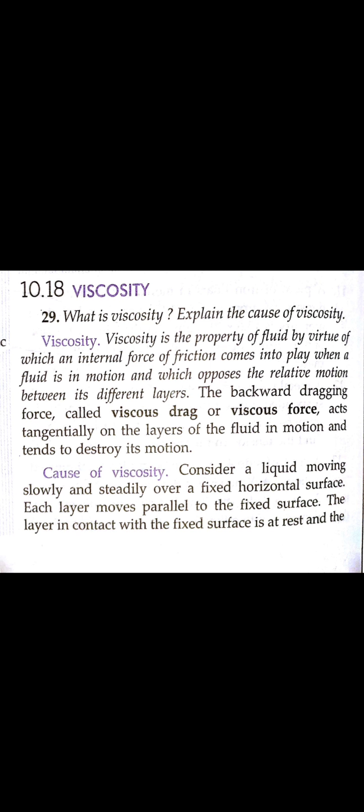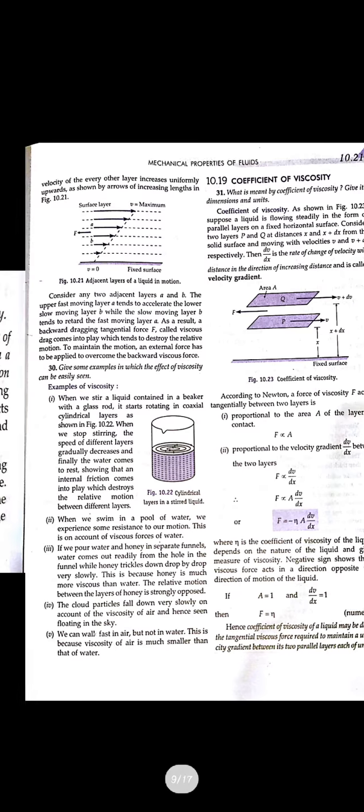Like if you keep a pipe's water running open, the liquid flows on the surface of the tiles. The tile is the constant, fixed part, and on top of it the liquid is moving. When you keep the tap on, the water flows, and the velocities of the layers decrease. The lowest layer will have a very small velocity, so the velocities change from layer to layer.